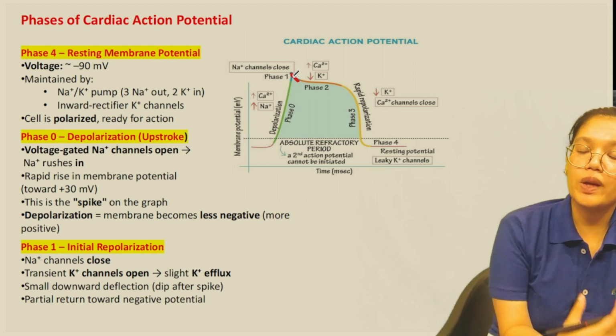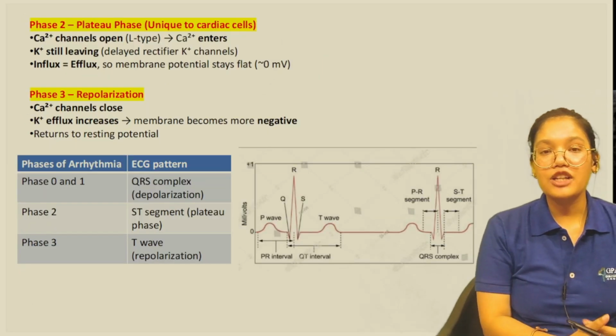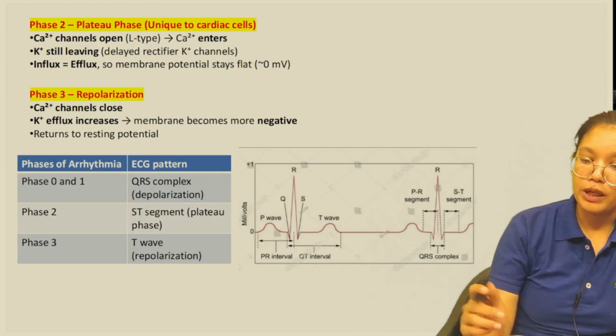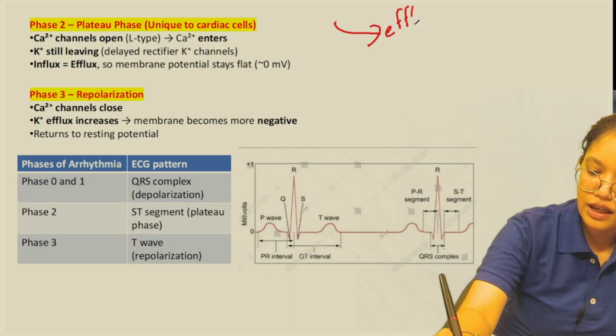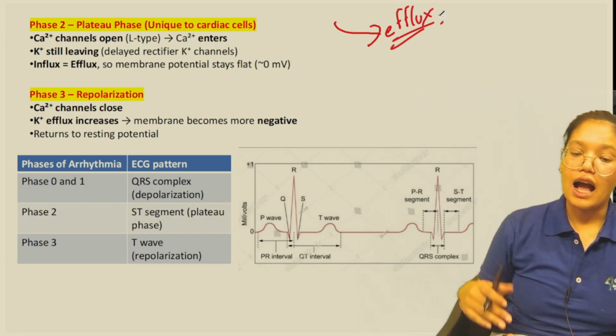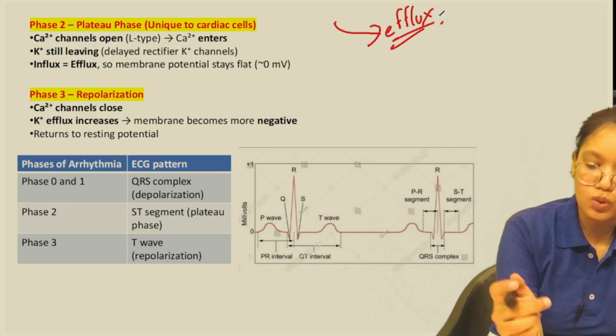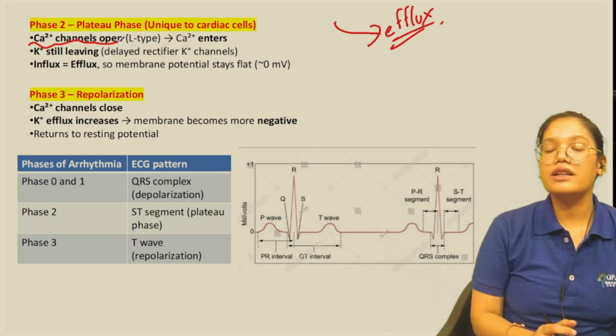Now the next phase we have is phase 2. Here the potassium channels keep open, so the potassium keeps moving outside, that is, the efflux of potassium is going on, and in phase 2 the calcium channels also open. So there is a balance.